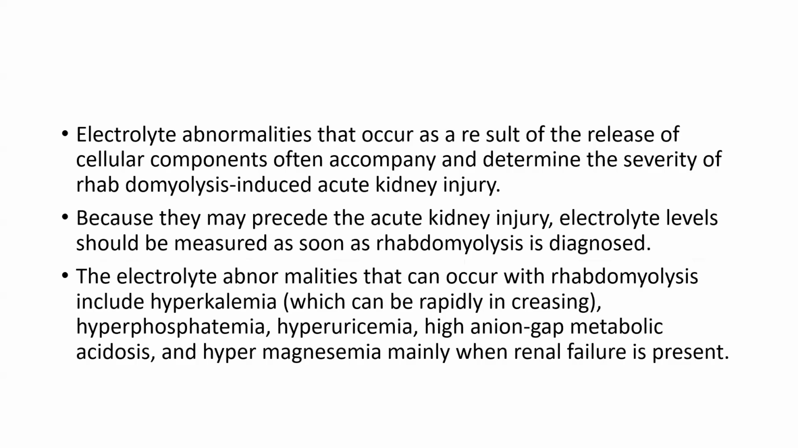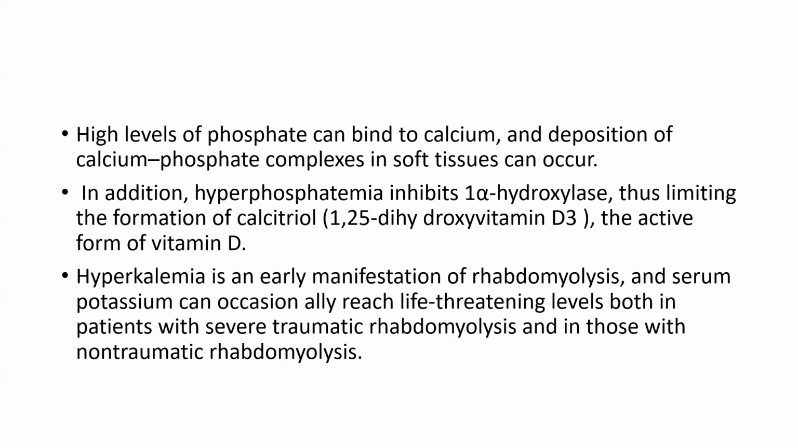Because they may precede the acute kidney injury, electrolyte levels should be measured as soon as rhabdomyolysis is diagnosed. So, electrolyte abnormalities that can occur in rhabdomyolysis include hyperkalemia, hyperphosphatemia, hyperuricemia, high anion gap metabolic acidosis, hypermagnesemia. A high level of phosphate can bind to calcium, and the deposition of calcium phosphate complexes in soft tissue can occur. So why does hyperphosphatemia cause hypocalcemia?